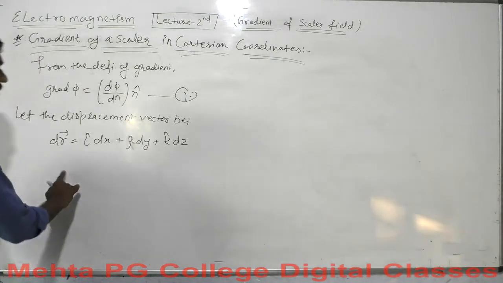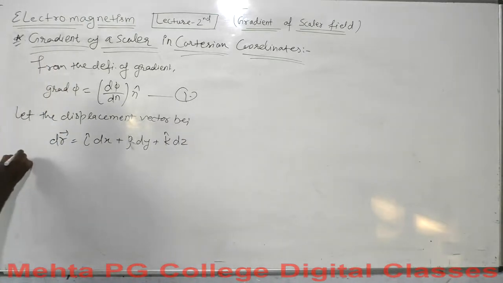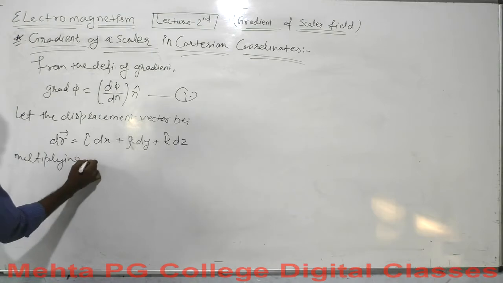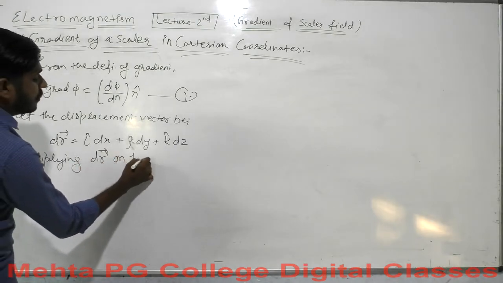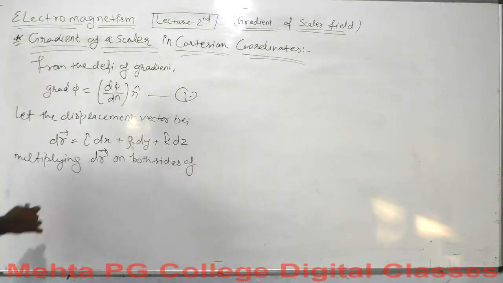Because we have the displacement vector here, what if we multiply dr vector on both sides of equation 1?